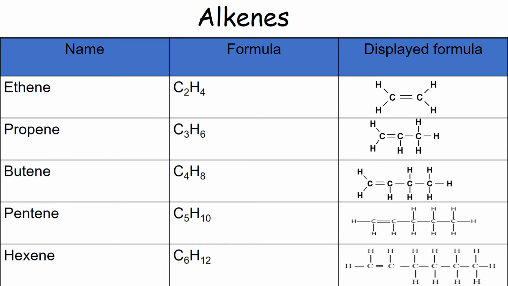So propene is C3H6. So we have a C double bond and then C single bond C, with hydrogen coming off the C's at regular intervals. Now, if you look at each carbon atom in isolation, they should all have 4 lines coming off it. So the first carbon, 1H there, 1H there, 2 lines for a double bond, that's 4 bonds.